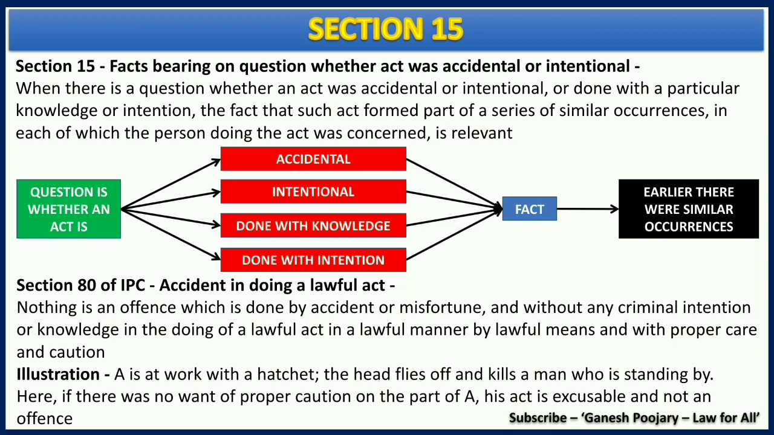Now under section 15 of Evidence Act, that will be considered as accidental, and as per section 80 of IPC, it is not an offense. That way, the person will get no punishment, and if the same act is done intentionally or with knowledge, then that is a different scenario. The person will be punished.